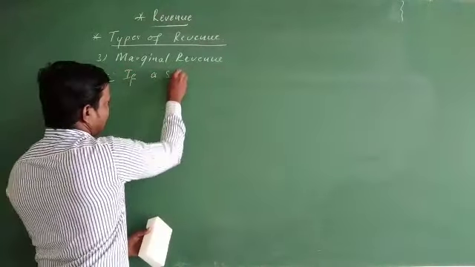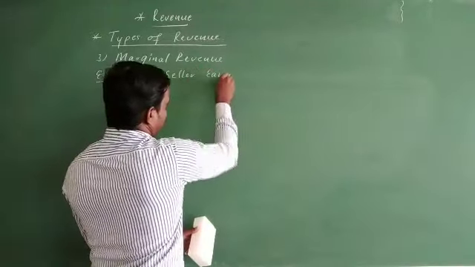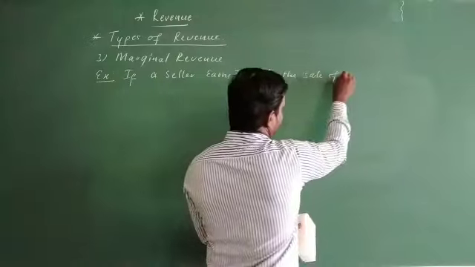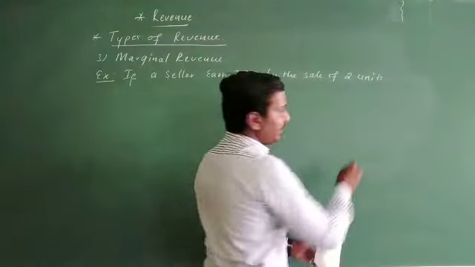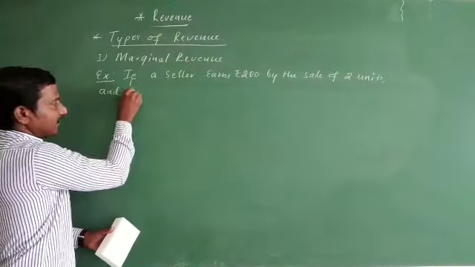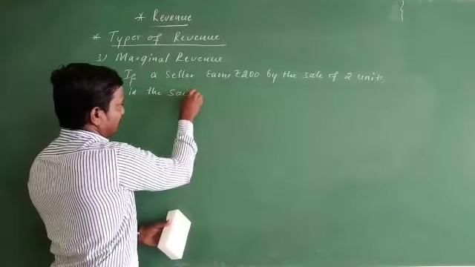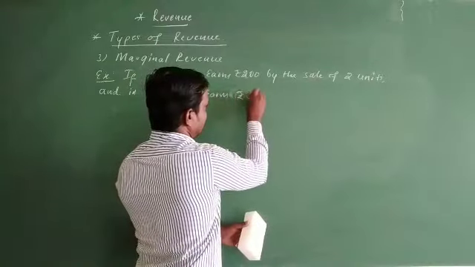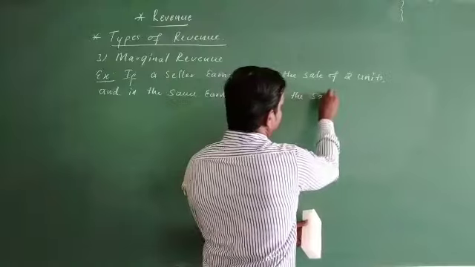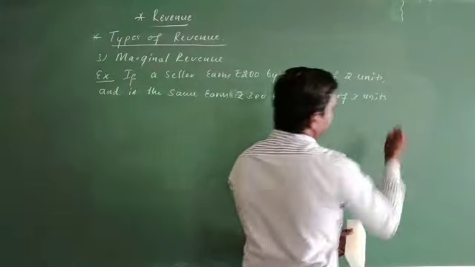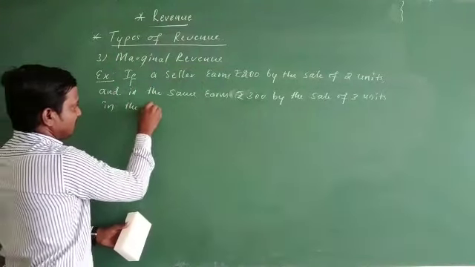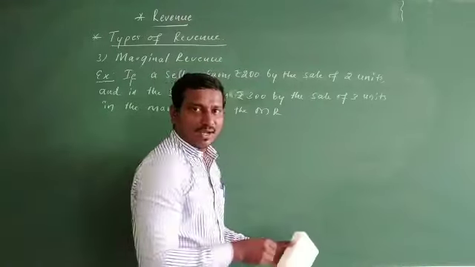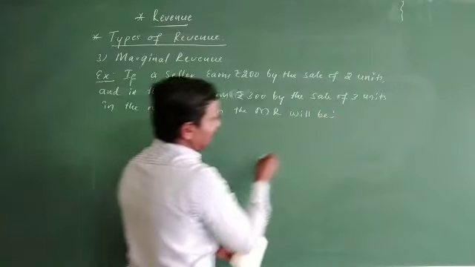If a seller earns 200 rupees by the sale of 2 units, and in the same way earns 300 rupees by the sale of 3 units in the market, then the marginal revenue, then the MR will be, then how do you go about it?